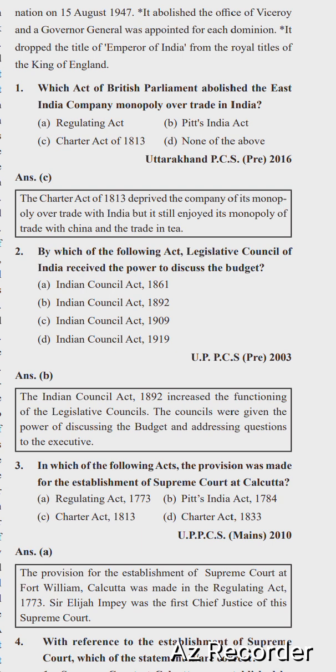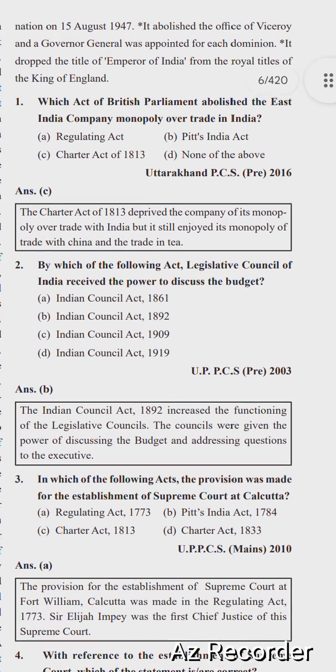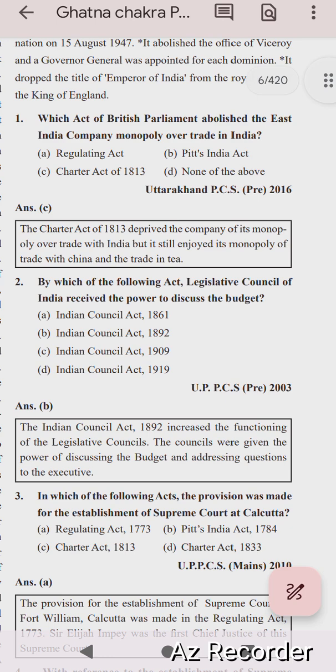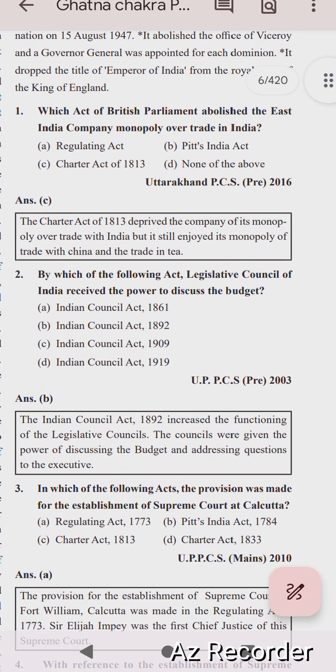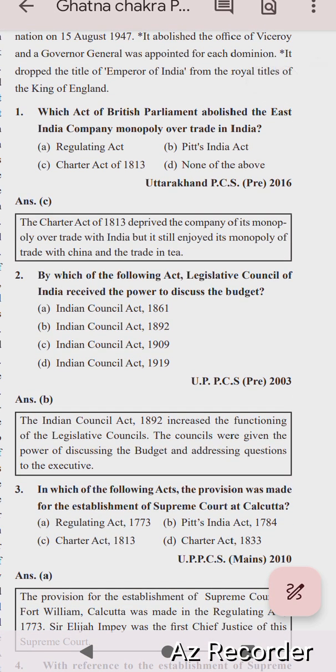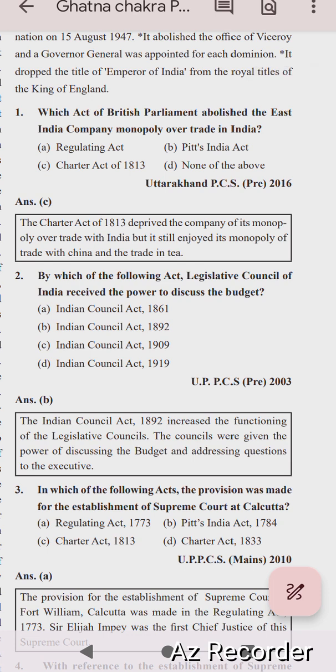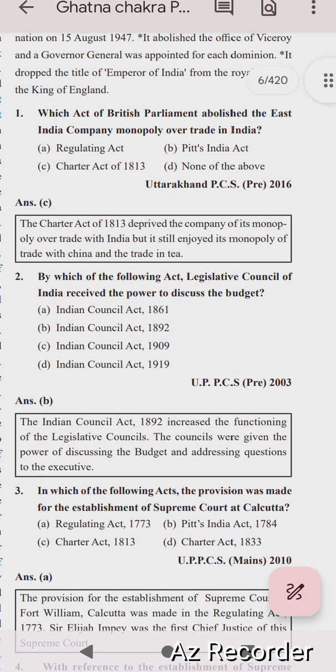Next question is, by which of the following Acts did the Legislative Council of India receive the power to discuss the budget? Options are Indian Councils Act 1861, Indian Councils Act 1892, Indian Councils Act 1909, Indian Councils Act 1919. The right option is B, Indian Councils Act 1892. The Act increased the functions of the legislative councils. The councils were given the power of discussing the budget and addressing questions to the executive.